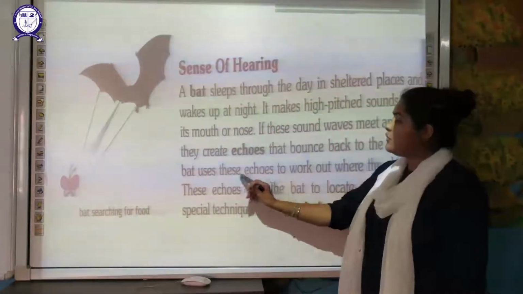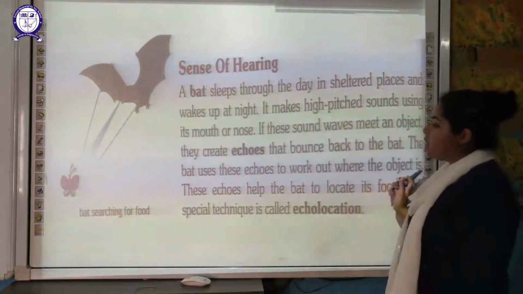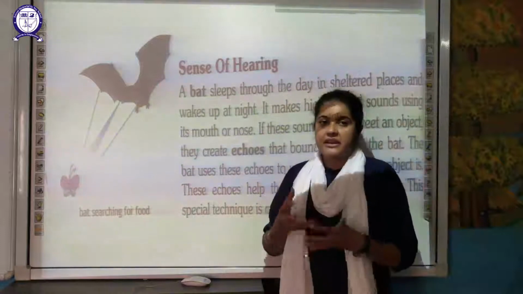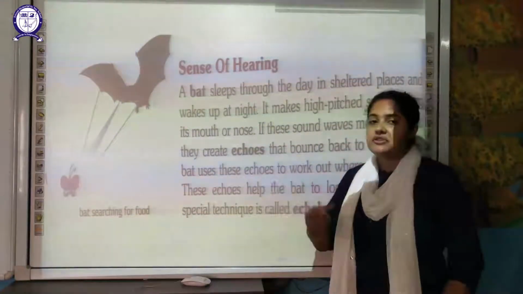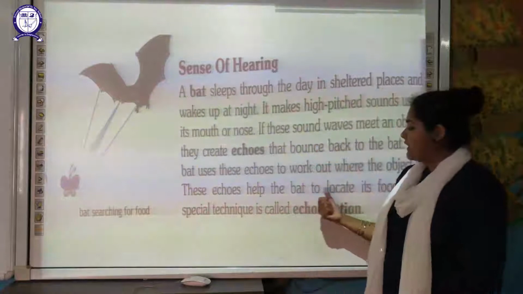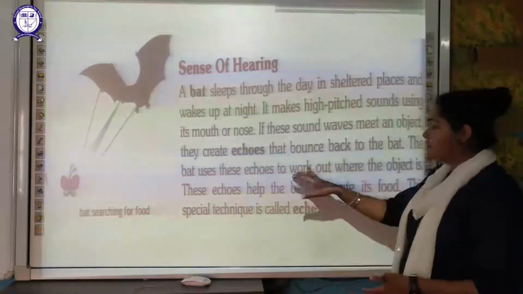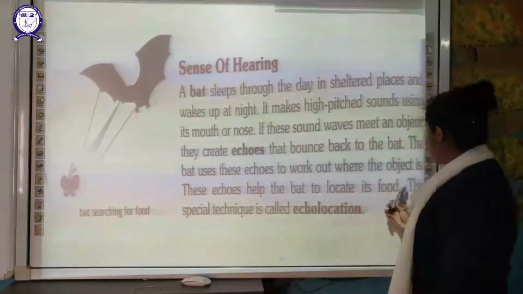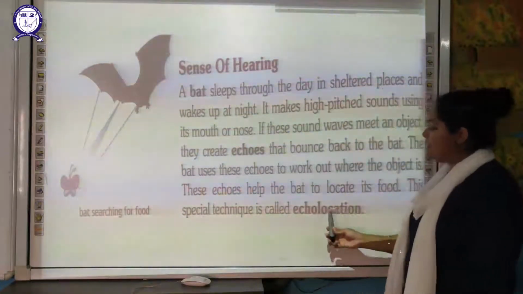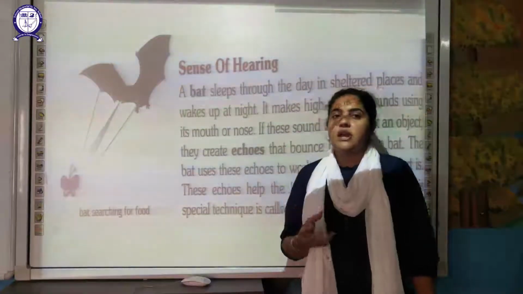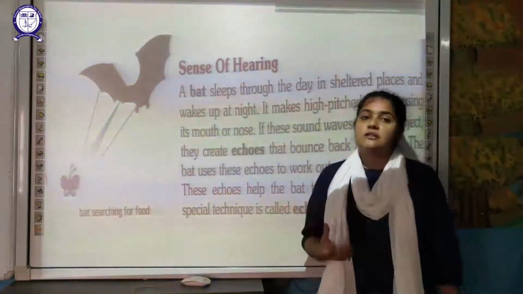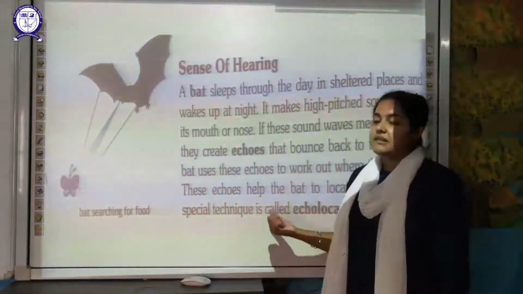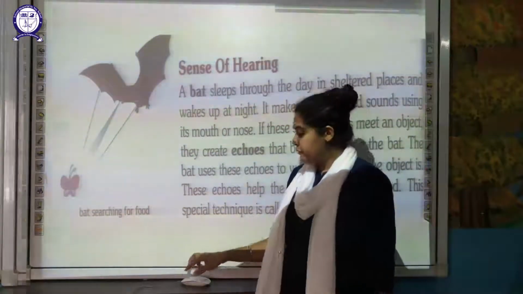The bat uses this echo to work out where the object is. This echo helps the bat to locate its food. Because of this reflecting action, because of this echo which reverts back to the bat, the bat can locate its prey and from which direction that echo is coming. So this special technique is called echolocation. Using the echo to locate the food is called echolocation. So bats use this specific technique in order to find their food.